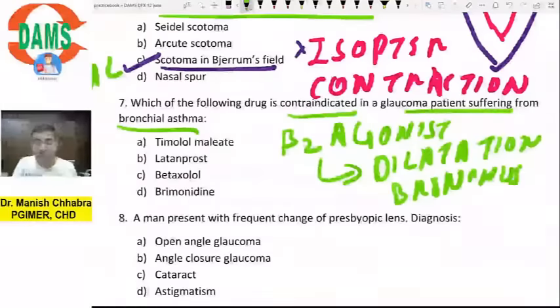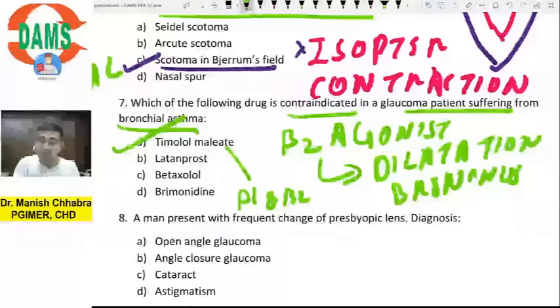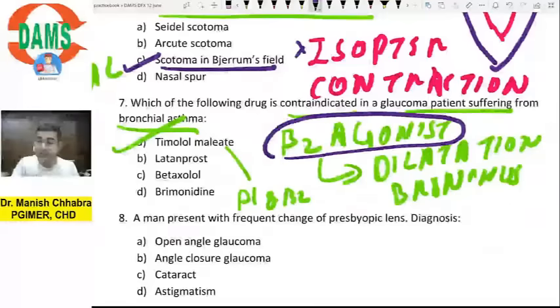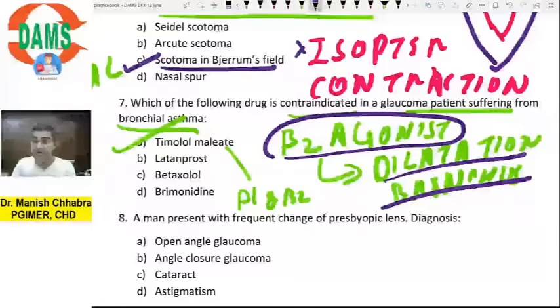Now if you are going to give a beta blocker, which is of course non-selective, which is going to block both beta 1 and beta 2, it is not going to cause the beta agonistic action, which is dilatation of bronchus, so which will precipitate the attack of bronchial asthma.